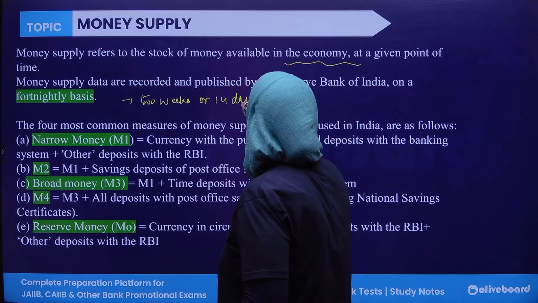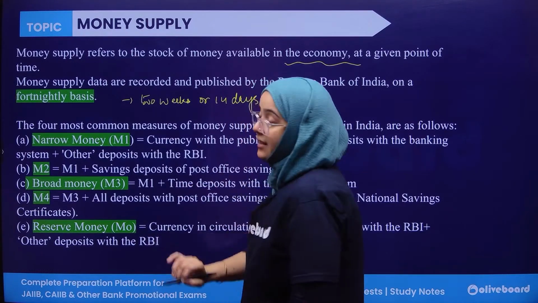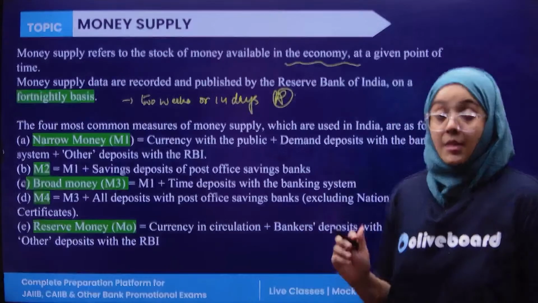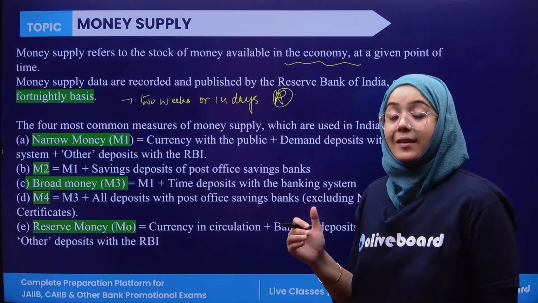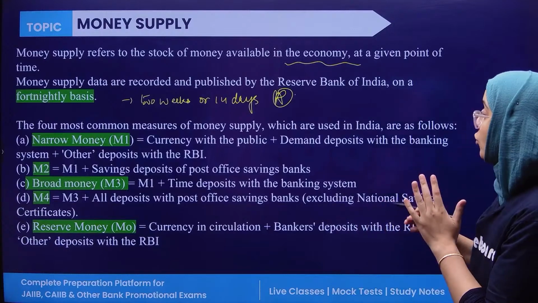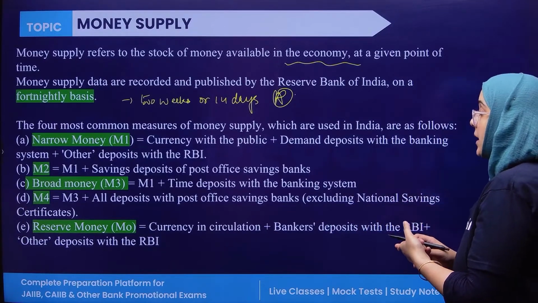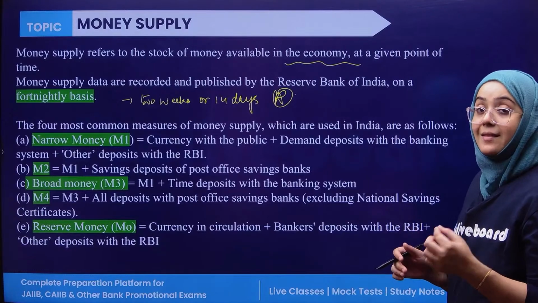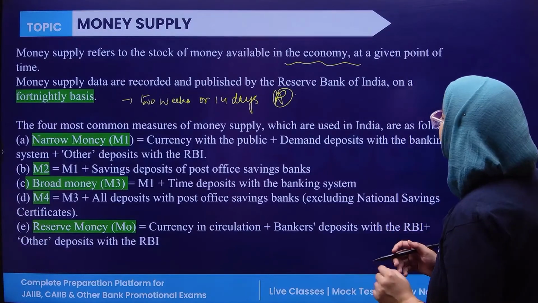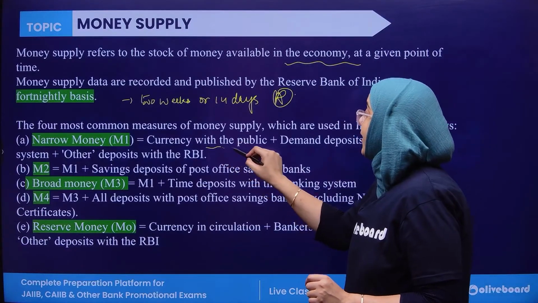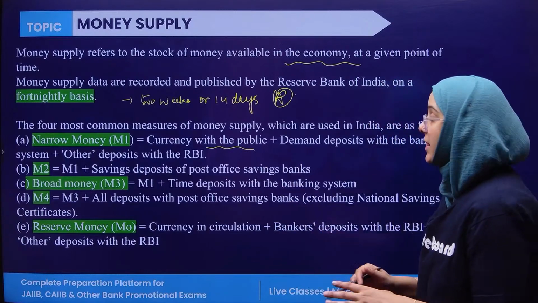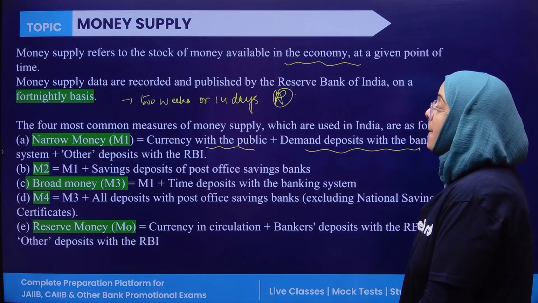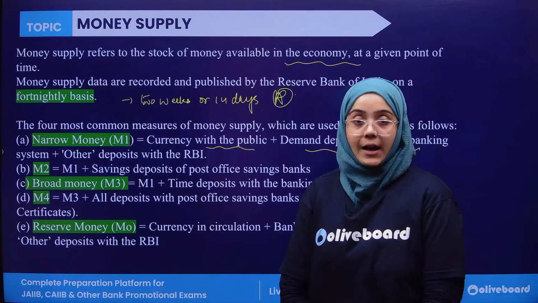This is important. Next, the four most common types of money that are used. First of all, there is narrow money, termed as M1. Narrow money is currency with the public, plus demand deposits with the banking system, plus other deposits with RBI.